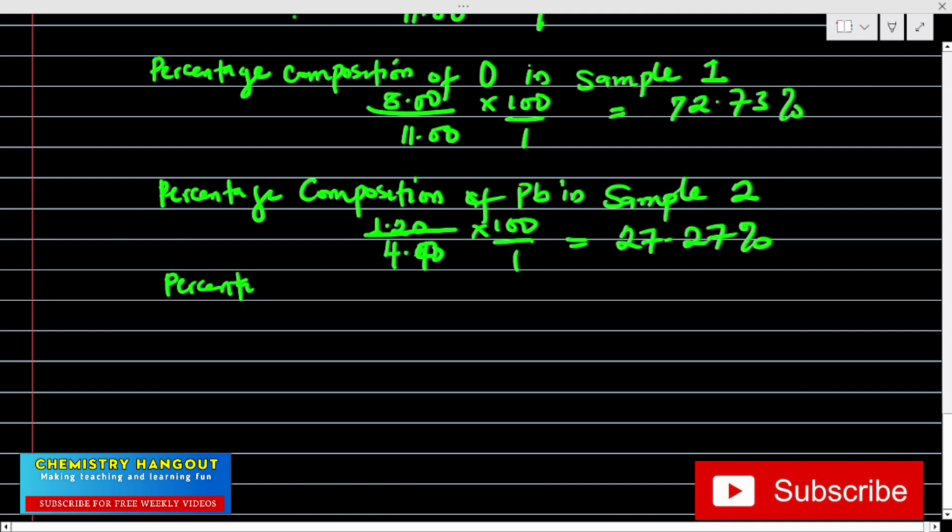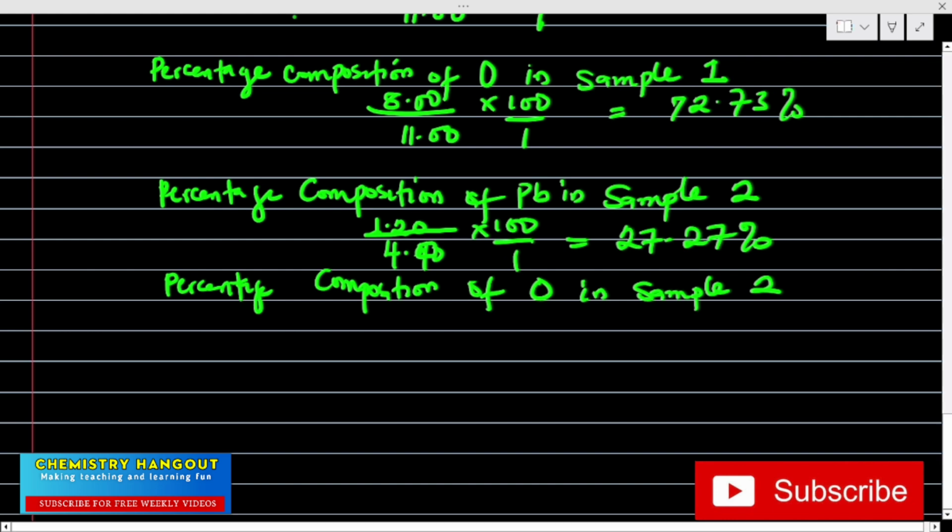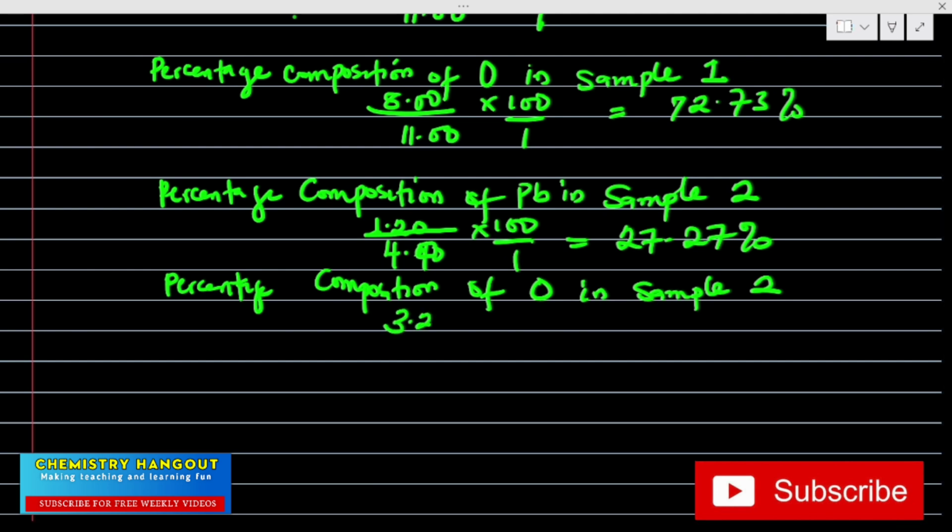Percentage composition of oxygen in sample 2. Don't forget, we already talked about that. That's 3.20 over 4.40 times 100 over 1. Let me use my calculator: 3.20 times 100, divided by 4.40. That's giving me 72.73%. Can you see something now?